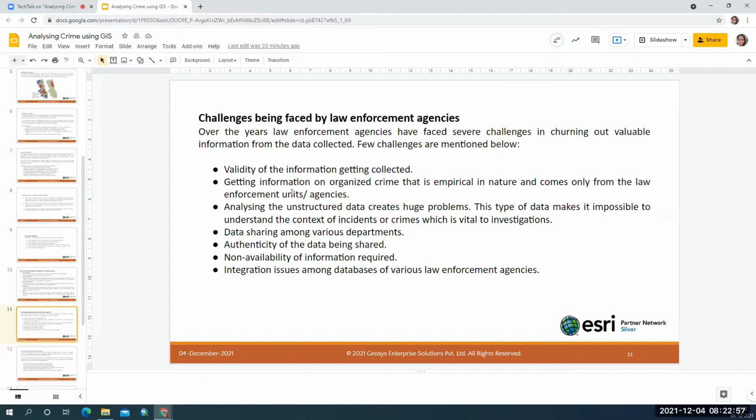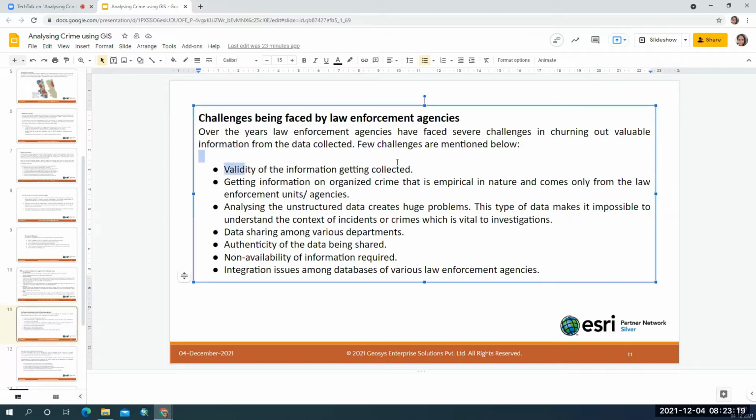Earlier, I told you about the challenges faced by the GIS analyst, the forensic analyst, or the cybercrime analyst who use GIS as a tool to analyze crime. But as law enforcement agencies, the challenge faced is the validity of the information being collected. We never know whether the data is correct or not, whether it's crooked web data or genuine data. We never know the validity of the information, especially when it is crowdsourced data.